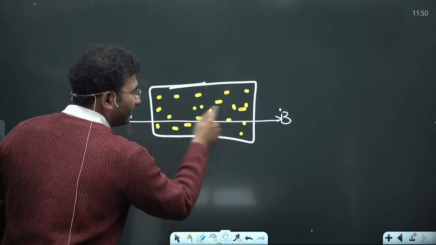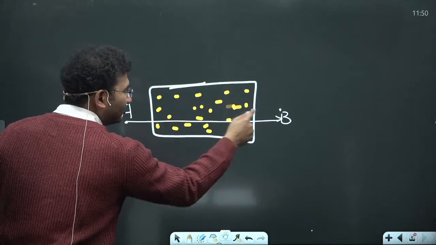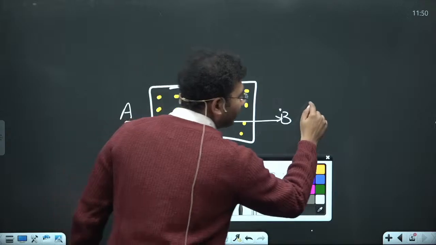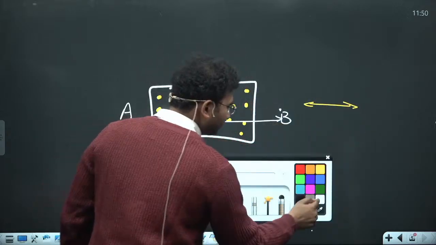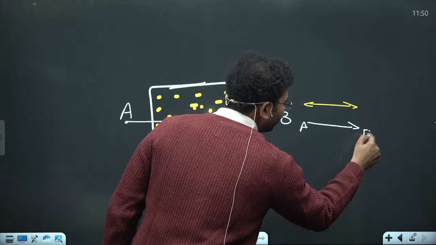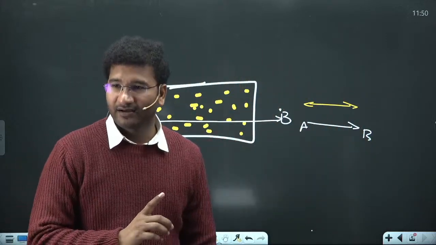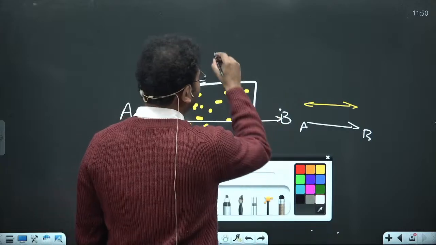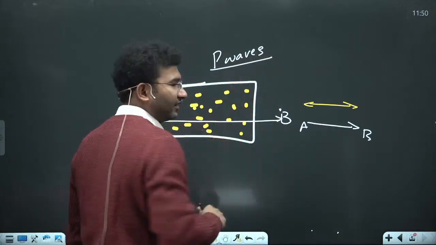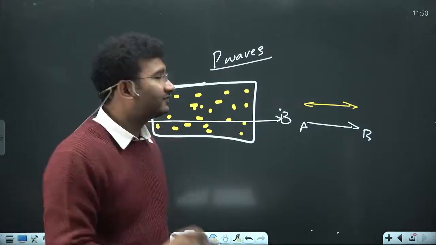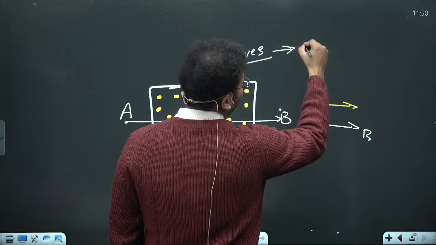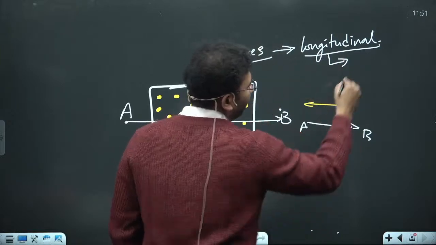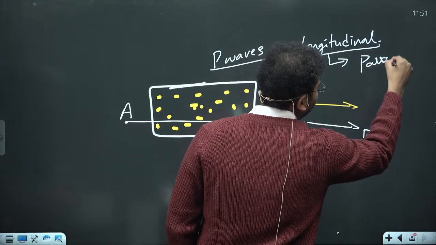The particle's motion was in this direction and my wave's motion was also in this direction, A to B. So these two lines are parallel, right? Therefore, when an earthquake comes and P waves are generated, which travel in the body, the P waves are always longitudinal in nature, and these longitudinal waves have parallel propagation.